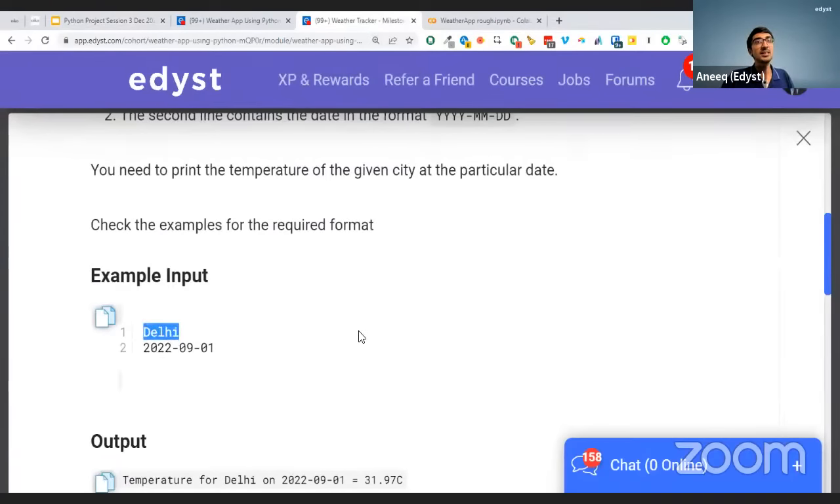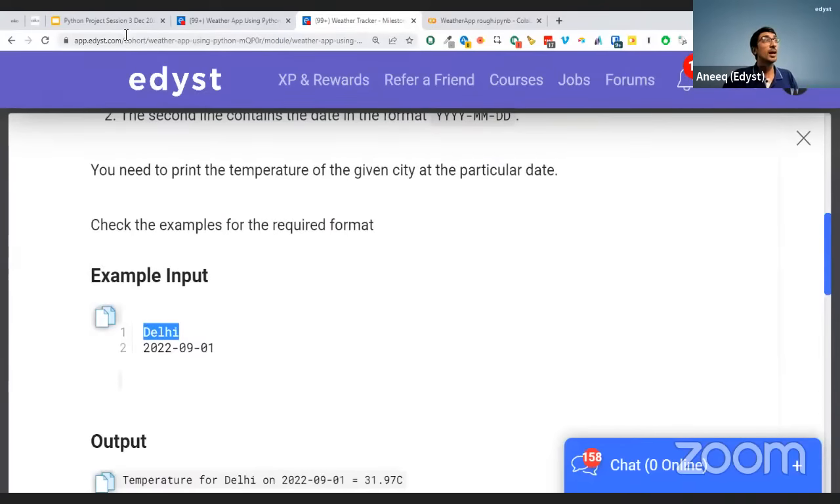Delhi is the name of the city. So a city will be given to you: Delhi, Hyderabad, Bombay, Bangalore, whatever. It could be any international city as well, like New York or San Francisco. Now, that city and a date will be given, and you need to find out what the temperature was in that city on that date.